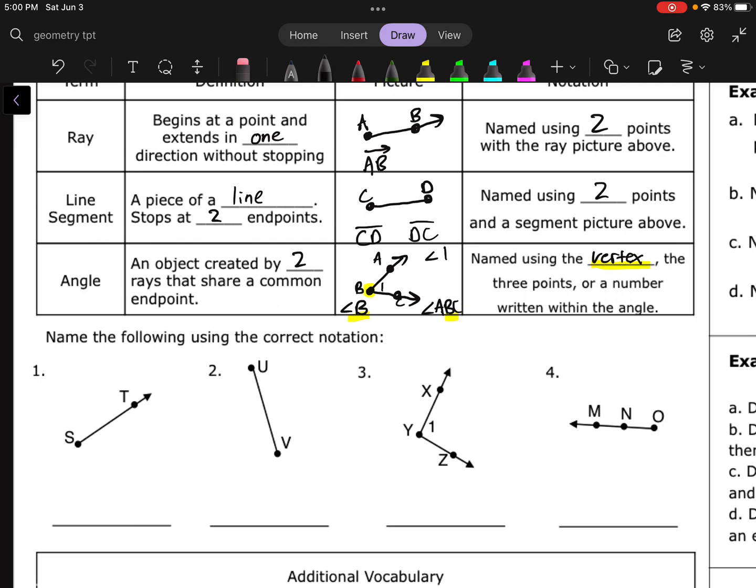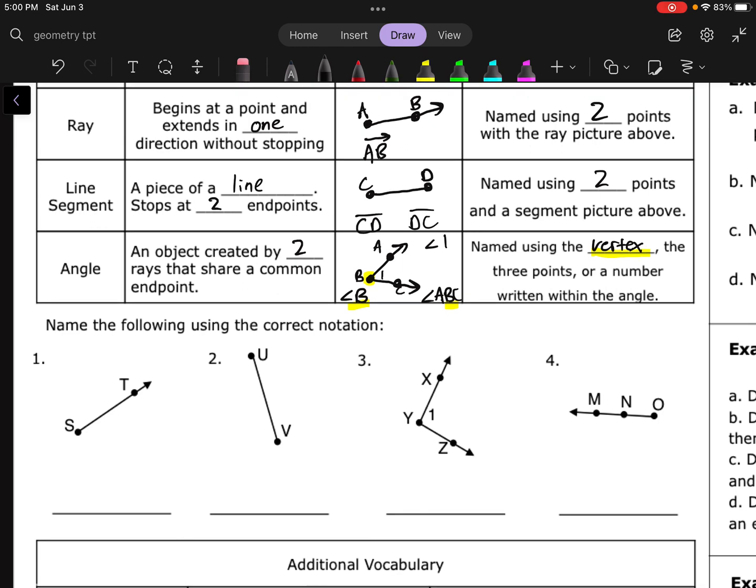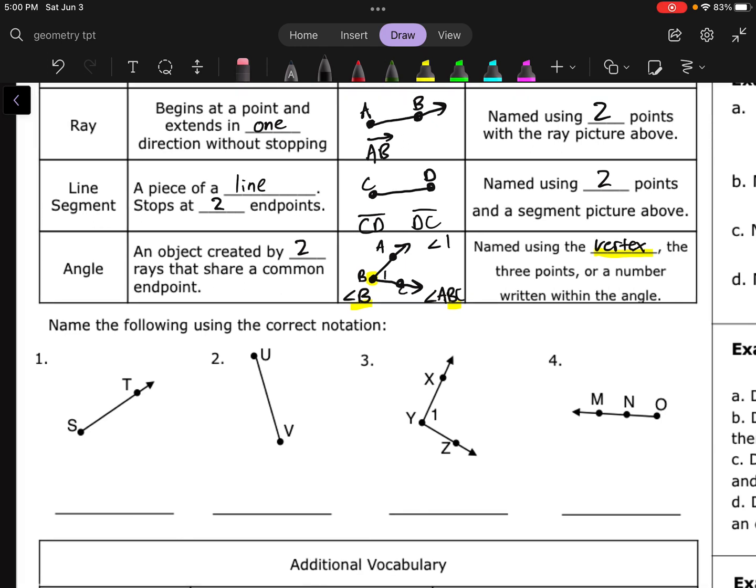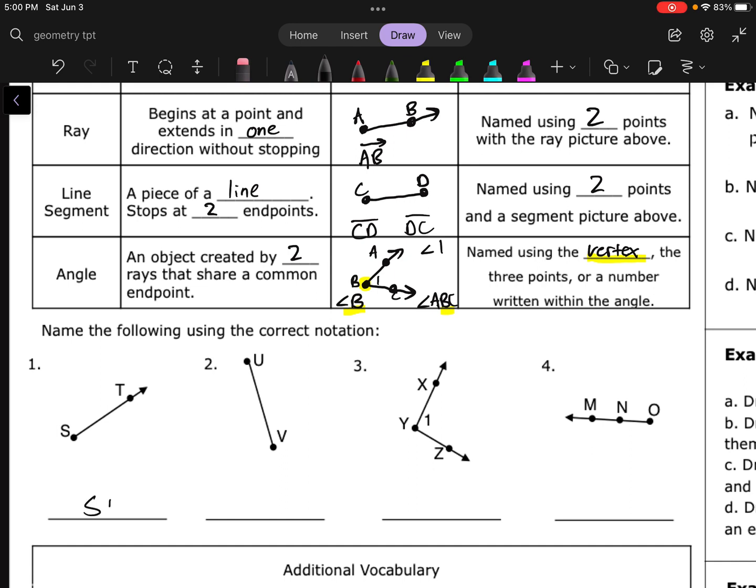Okay, so let's try to put some stuff down here. Number 1, looks like we've got a ray, and that would be ray ST. Notice I got to put the S first because that's the side that ends. That's the endpoint. Next up, we've got a segment. This could be segment UV or segment VU.